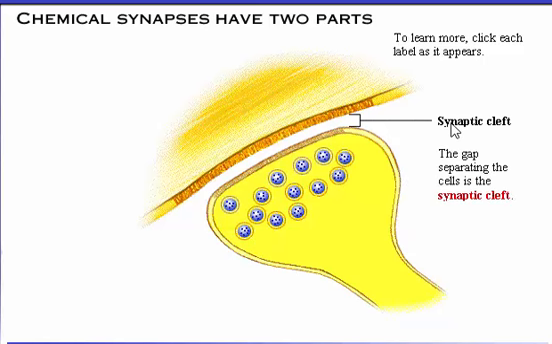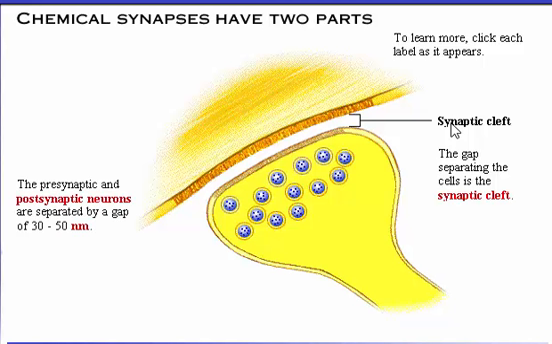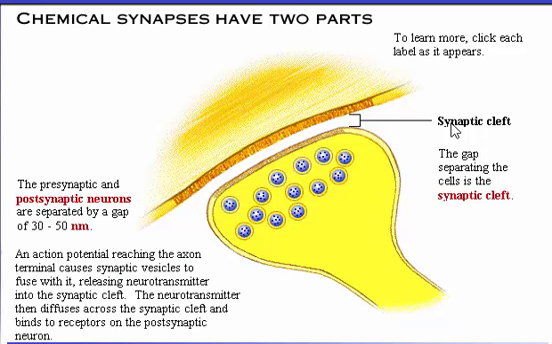The gap separating the cells is the synaptic cleft. The presynaptic and postsynaptic neurons are separated by a gap of 30 to 50 nanometers. An action potential that reaches the axon terminal causes synaptic vesicles to fuse with it, releasing neurotransmitter into the synaptic cleft. The neurotransmitter then diffuses across the synaptic cleft and binds to receptors on the postsynaptic neuron.